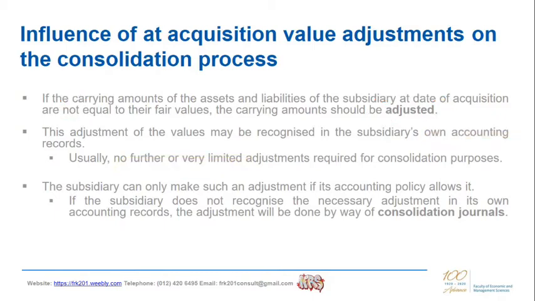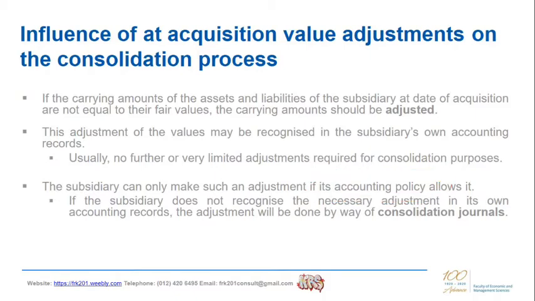However, the subsidiary may make such an adjustment only if its own accounting policy in its separate financial statements allows it. For example, an adjustment to the value of the property, plant and equipment would require the subsidiary to apply the revaluation model of IAS 16 Property, Plant and Equipment as its accounting policy in its separate financial statements.